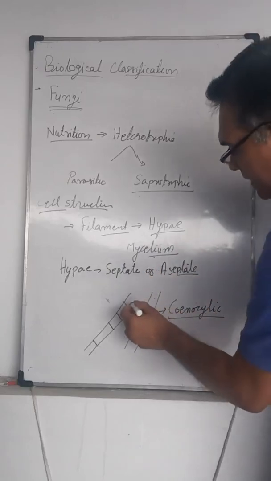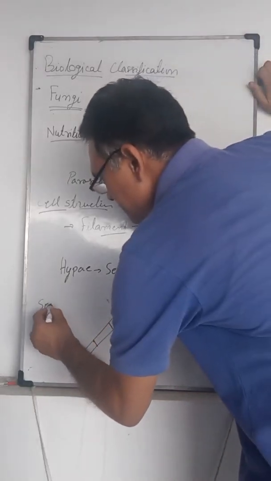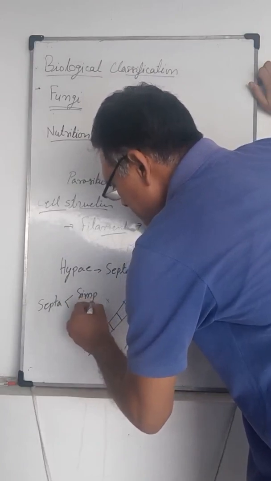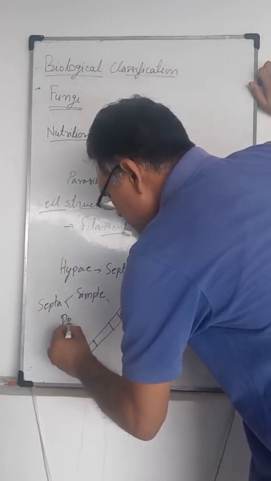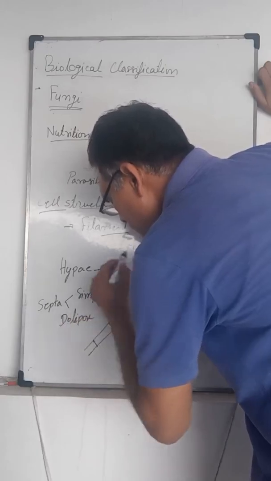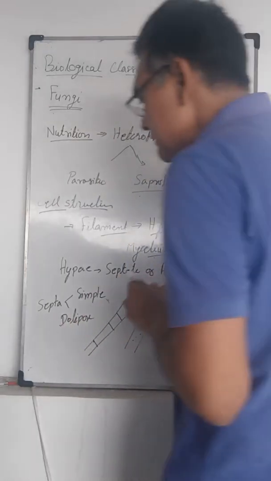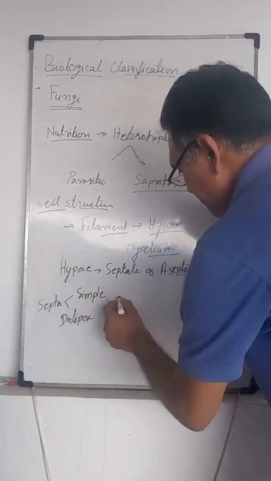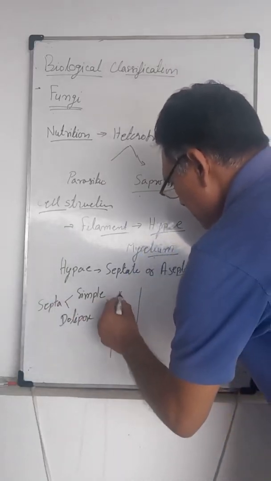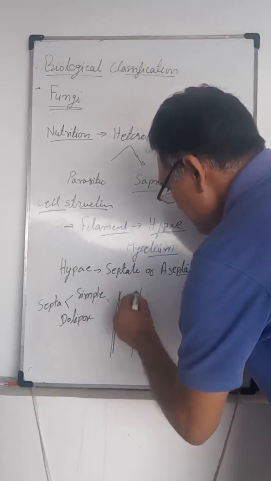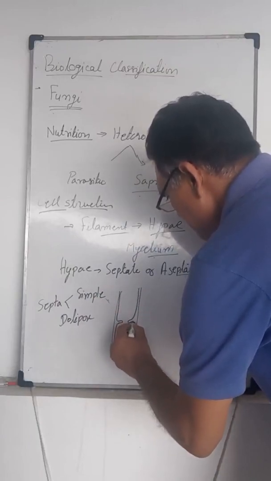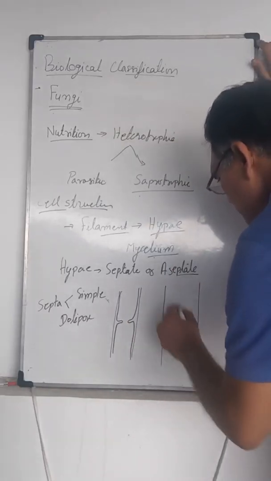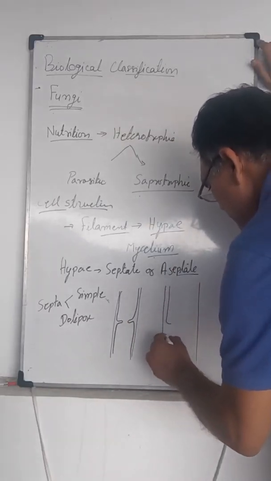If the septa are present, septa are of two types: simple and dolipore. Simple septa look like this. Dolipore septa form a structure like a dolium.